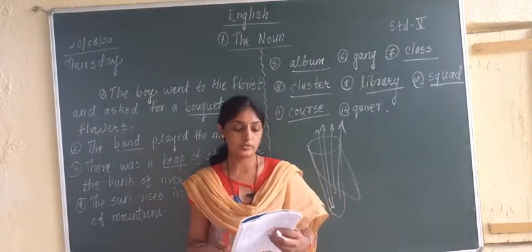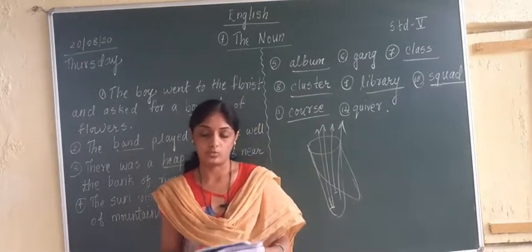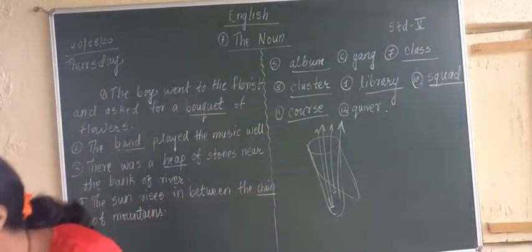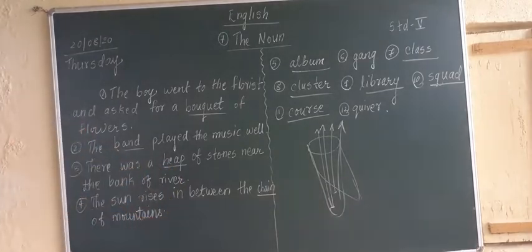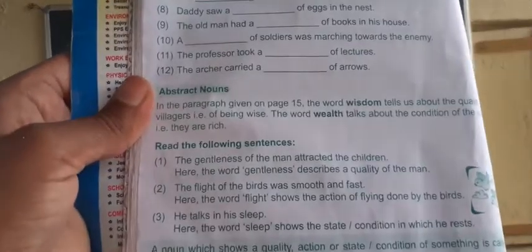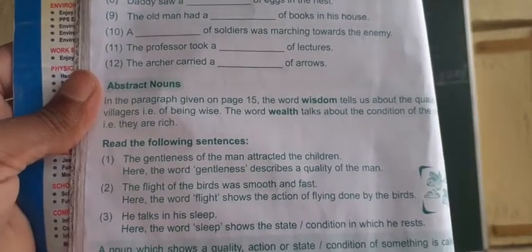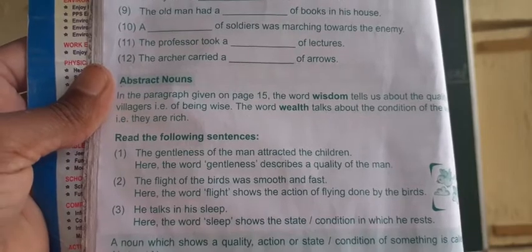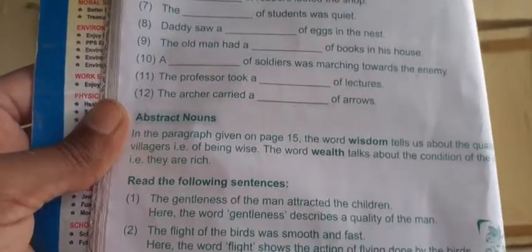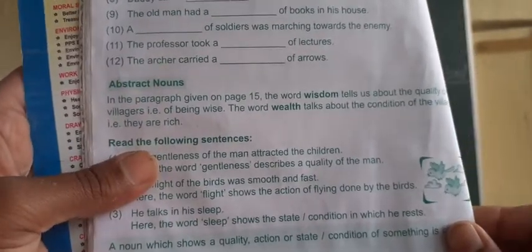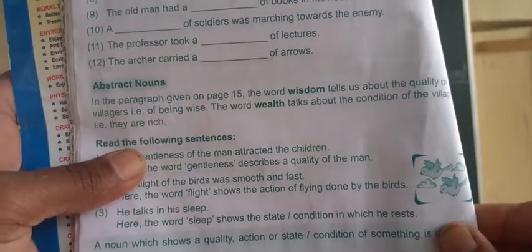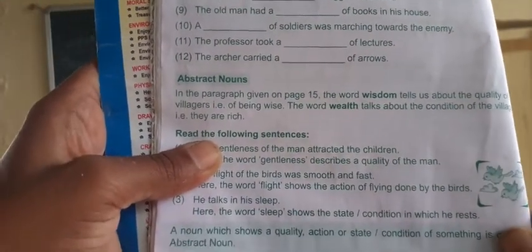The next noun which we are going to study is abstract noun. What are we going to study? Abstract noun. Now what is given in abstract noun? Here it is told that in the paragraph given on page number 15, the word wisdom tells us about the quality of villagers of being wise. The word wealth talks about the condition of the village, that is, they are rich.